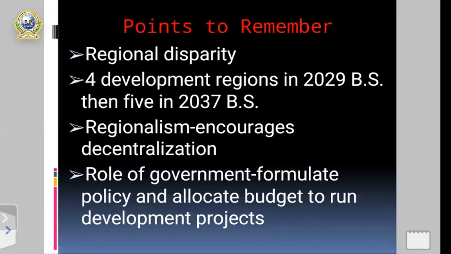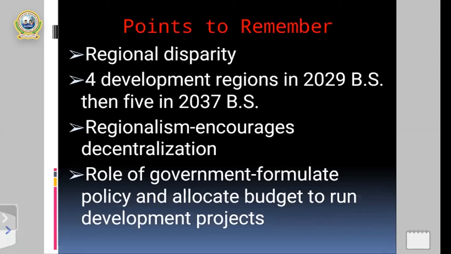My dear students, once again, I want to repeat the second point, and this second point is very essential for the very short question answer for the 1 mark question. In the context of Nepal, there are 5 developing regions. Among them, in 2029 BS, 4 developing regions were established, and finally in 2037 BS, altogether 5 developing regions were divided.